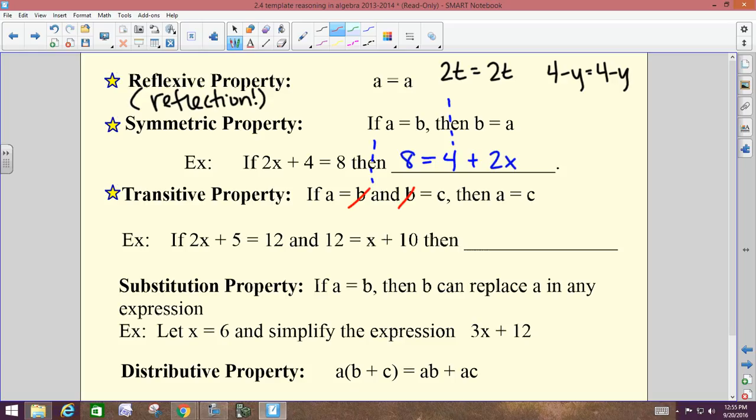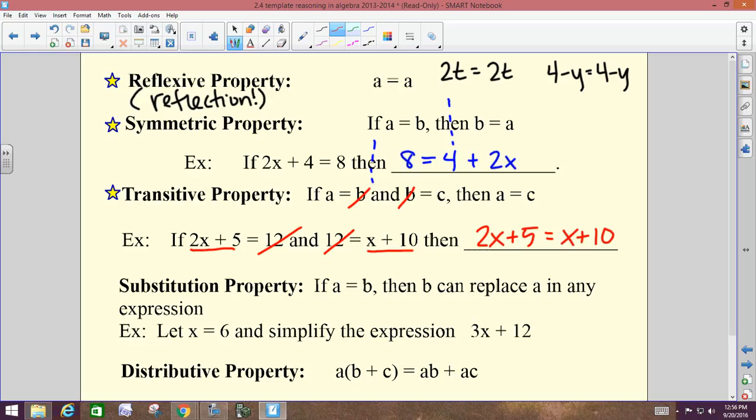So here in our example, if 2x plus 5 equals 12 and 12 equals x plus 10, then blank. Well, 2x plus 5 is equal to 12, and x plus 10 is equal to 12. I can just get rid of this 12, instead say 2x plus 5 equals x plus 10. Transitive property eliminates the middleman.